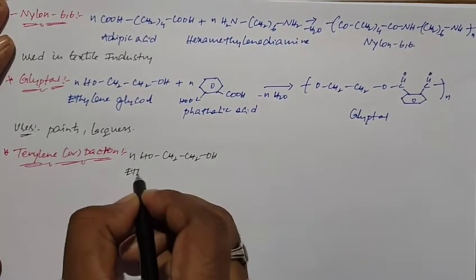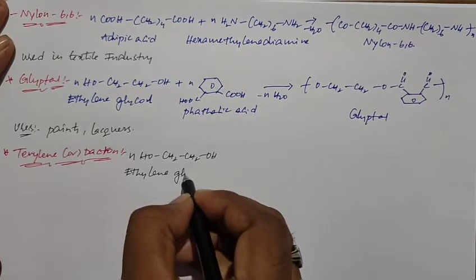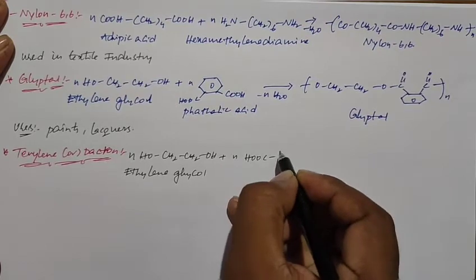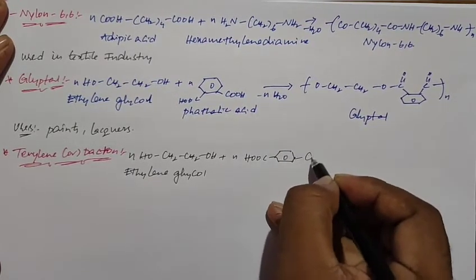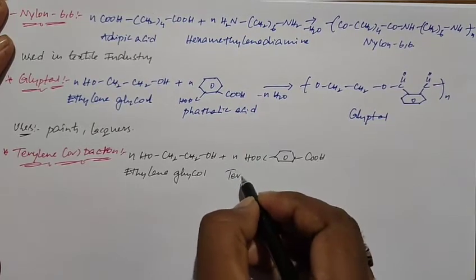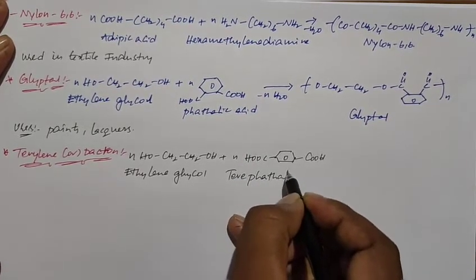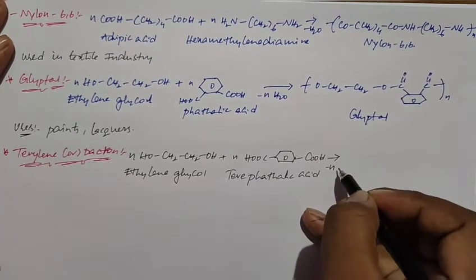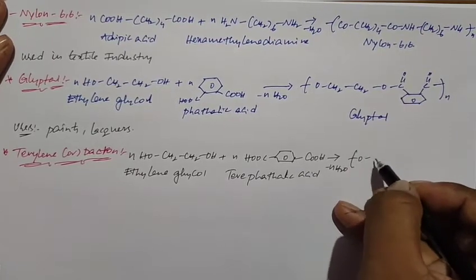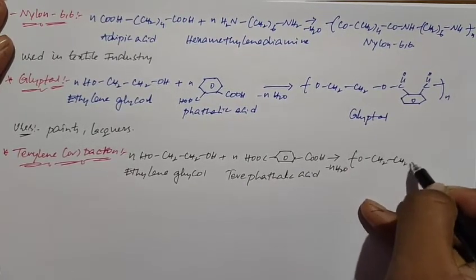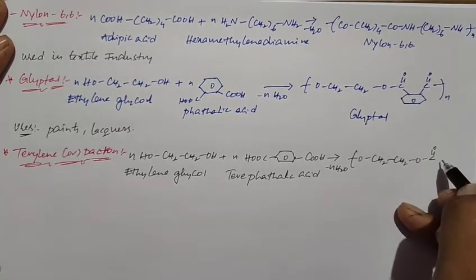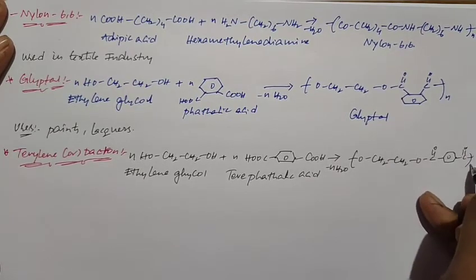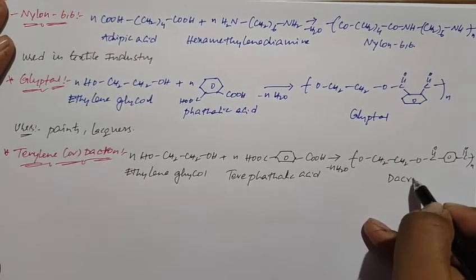This is ethylene glycol, and it is combined with terephthalic acid. When ethylene glycol condenses with terephthalic acid, we lose n molecules of water, resulting in a structure like this. So this is Dacron.